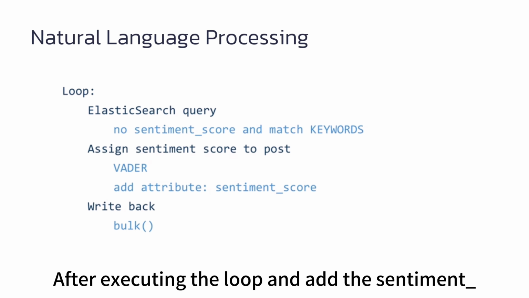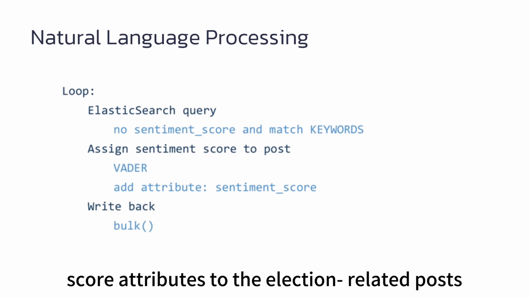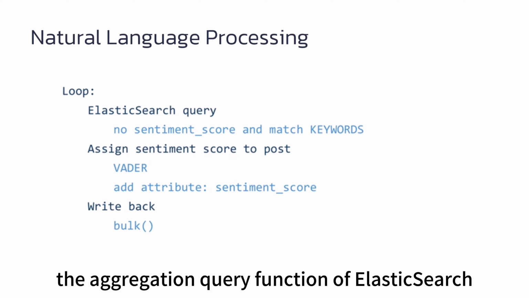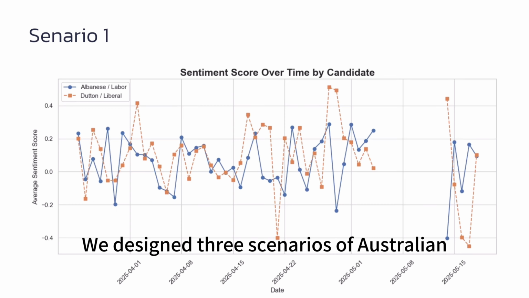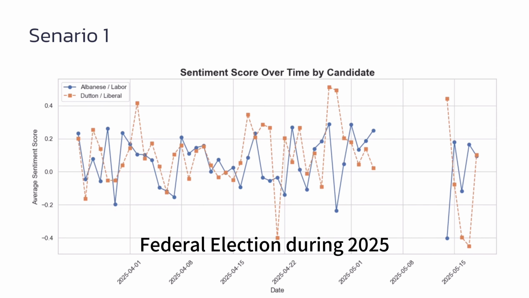After executing the loop and adding the sentiment score attributes to the election-related posts, the aggregation query function of Elasticsearch is called for statistics and visualization. We designed 3 scenarios of the Australian federal election during 2025 through social media data.